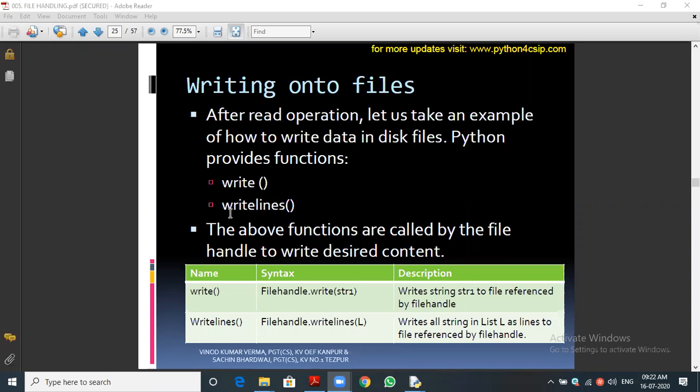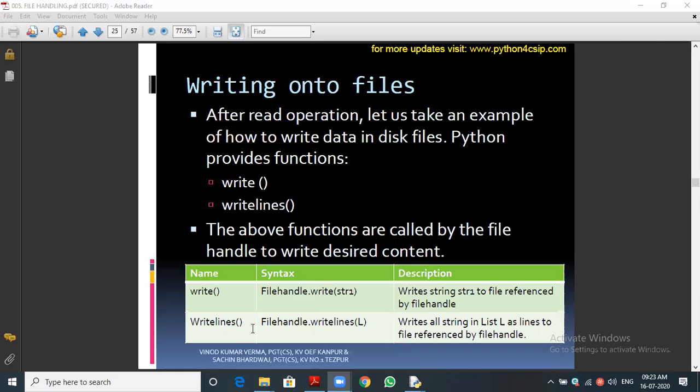From the name itself, you can understand. Write means it will write character by character. Writelines means it will write into the file line by line. You can see the syntax also. Write writes the string, that is str1, suppose it is your data, to the file referred to by the file handle. This is the file handle, that is whatever we give, dot write, whatever, on the object.